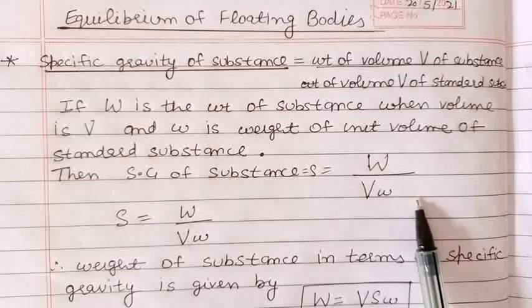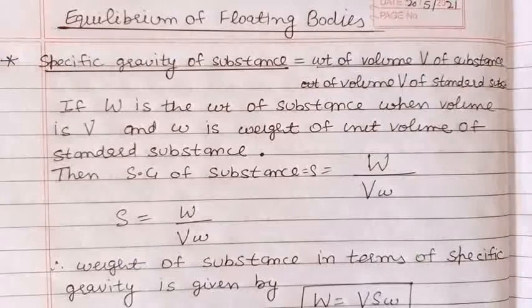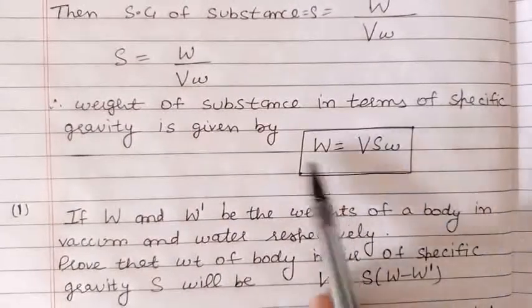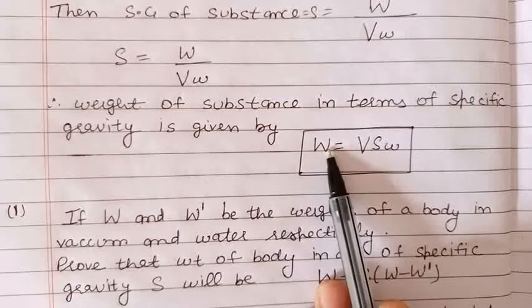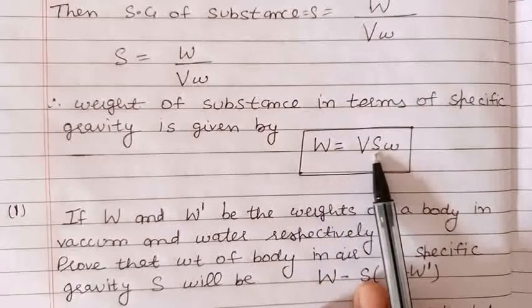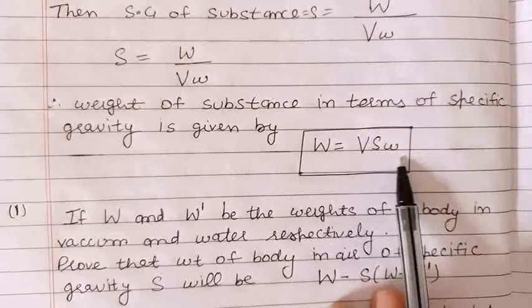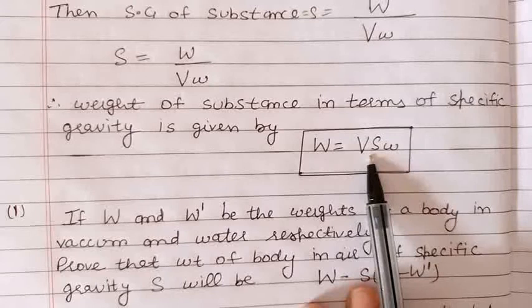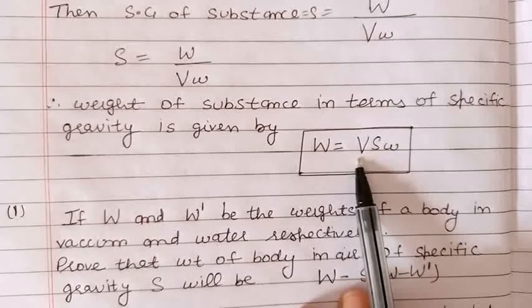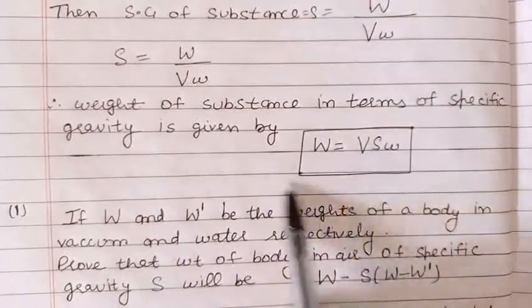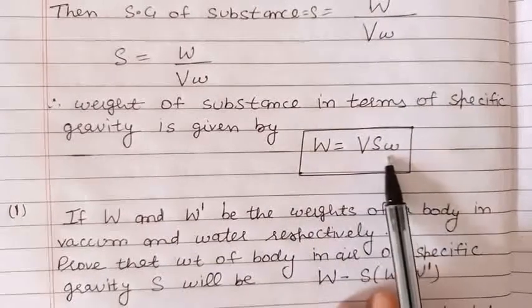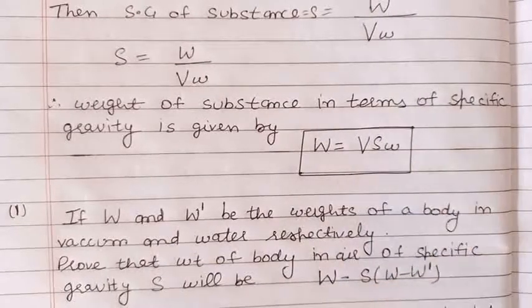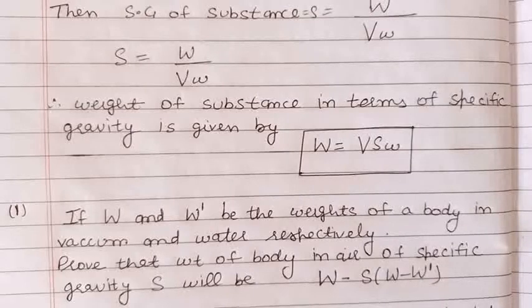And from here you can also find the weight of the substance. So from here we can say that the weight of the substance in terms of the specific gravity S is given by V into S into w. Here small w is the weight of unit volume of the standard substance, S is the specific gravity of the substance, and V is the volume of the substance when the weight is W. So we will use this formula, W is equal to V into S into small w. Now let us discuss the problems.